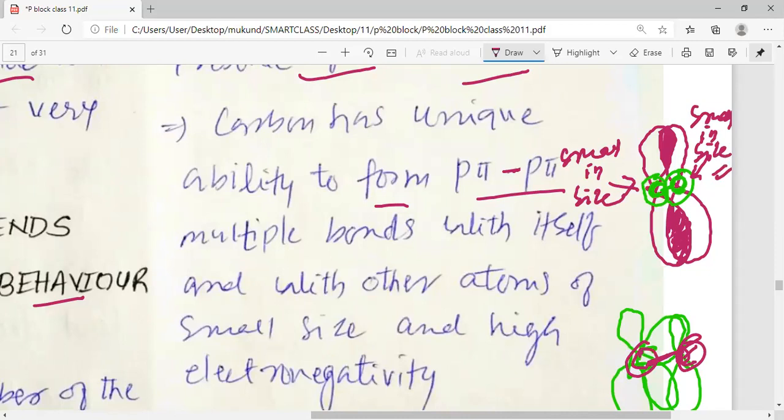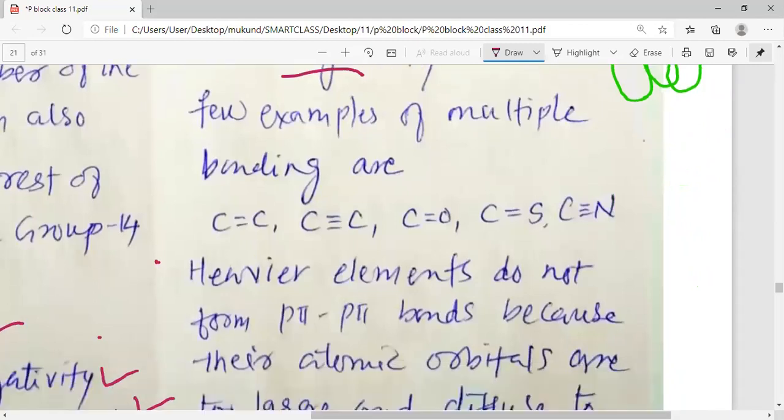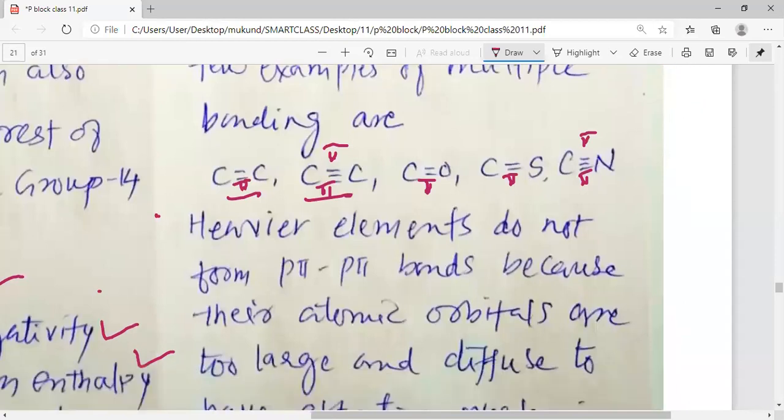So these atoms should be small in size, and they should have high electronegativity. So when pπ-pπ bonds are formed, the atoms must be small in size and they should have higher electronegativity. For example, carbon-carbon double bond, carbon-carbon triple bond. Here 1 pi bond, here also you can have 2 pi bonds, pπ-pπ kind of bonds. So this is possible when the atoms are very small.